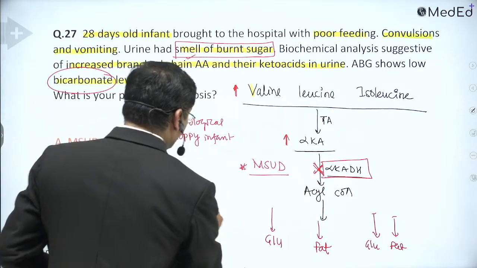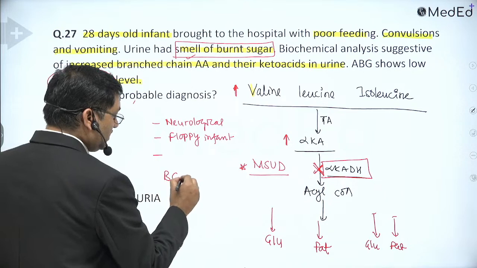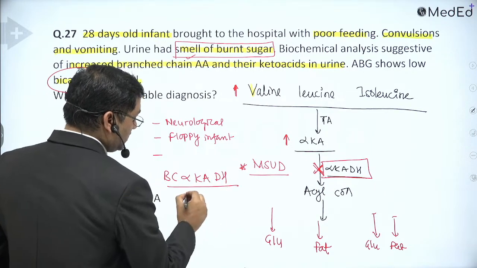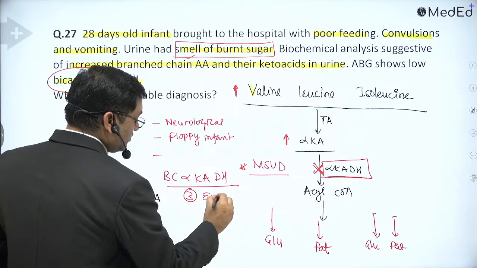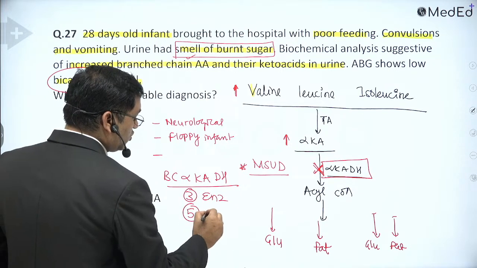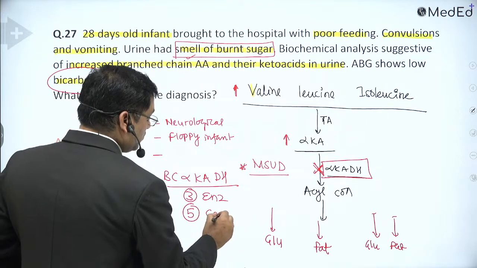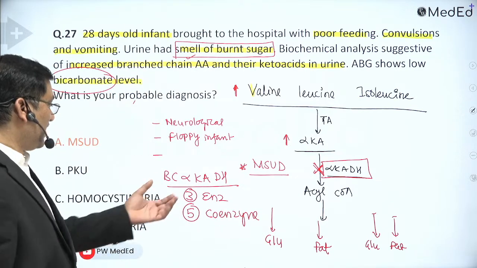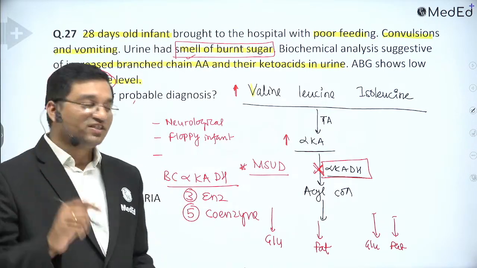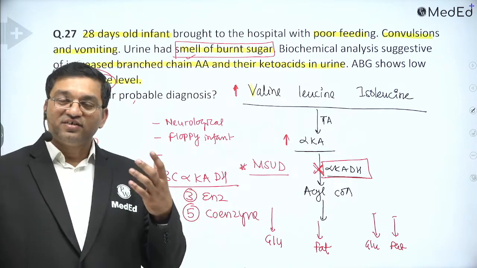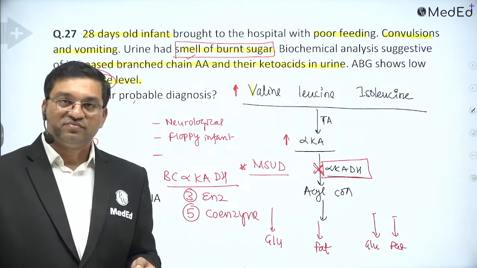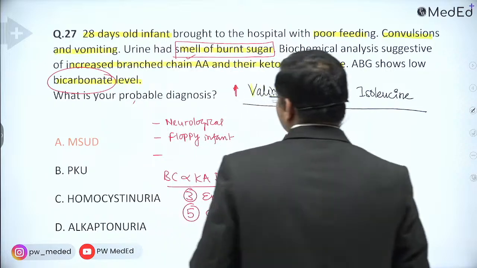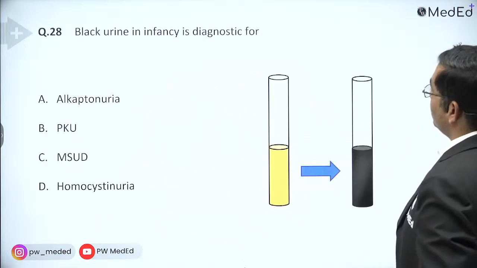The enzyme which is deficient is branch chain alpha keto acid dehydrogenase. It is 3 enzymes and 5 coenzymes, like pyruvate dehydrogenase complex. But here the first enzyme is not branch chain keto acid dehydrogenase. The first enzyme is branch chain keto acid decarboxylase. Okay, so this is maple syrup urine disease.